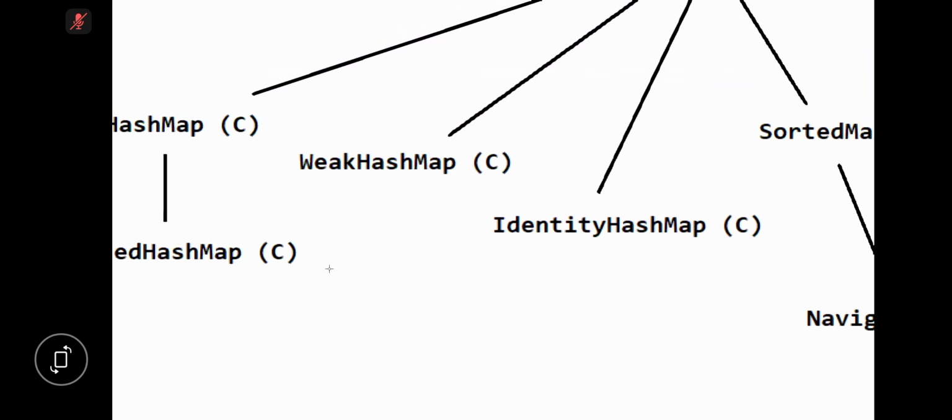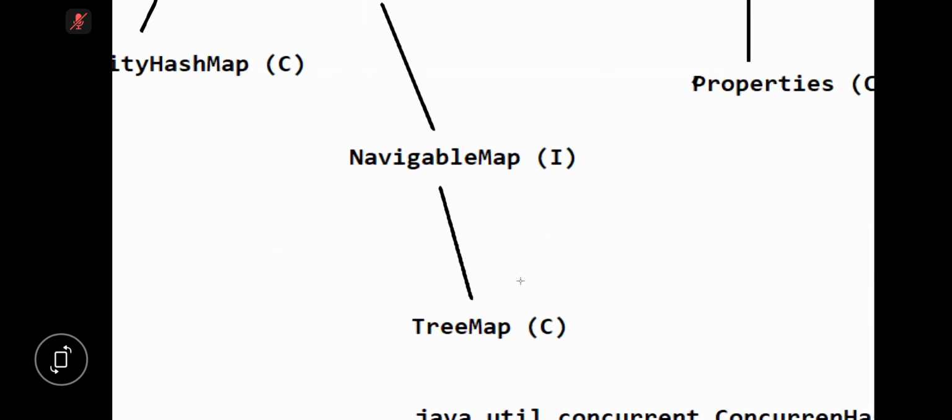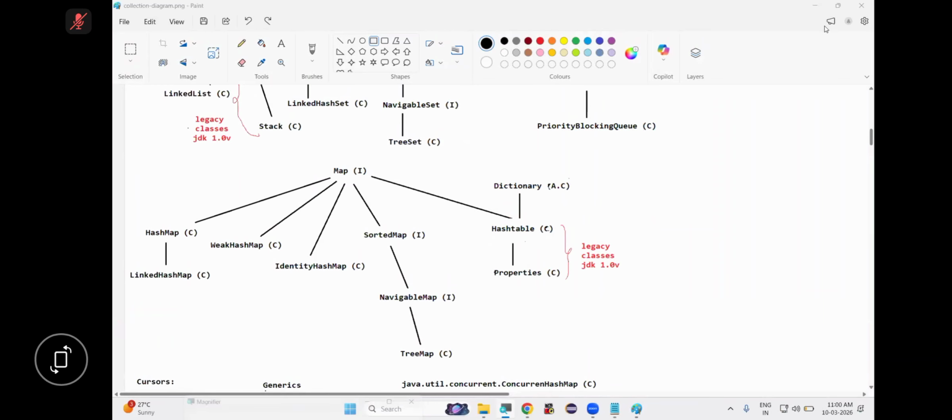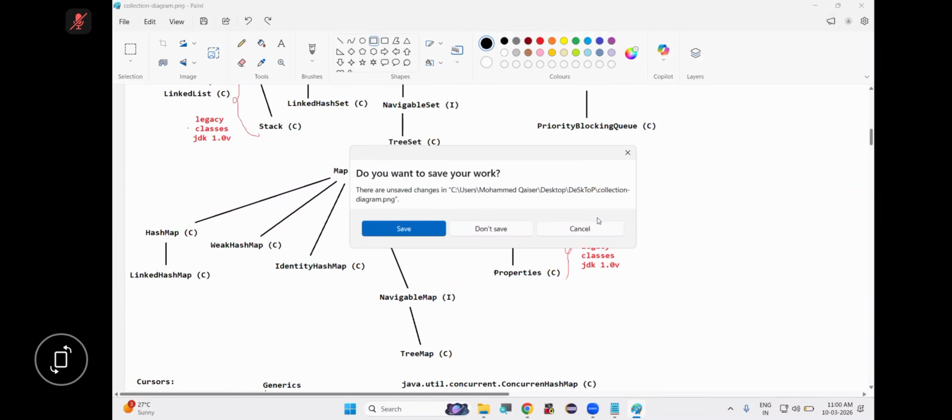In the next class, I will complete WeakHashMap, IdentityHashMap, TreeMap, and Properties. Is this clear? So let's stop it. You can leave. We will continue in the next class. Okay.